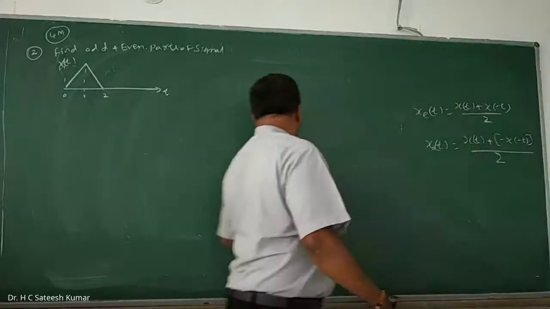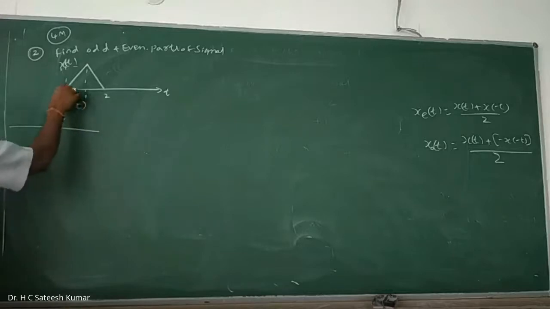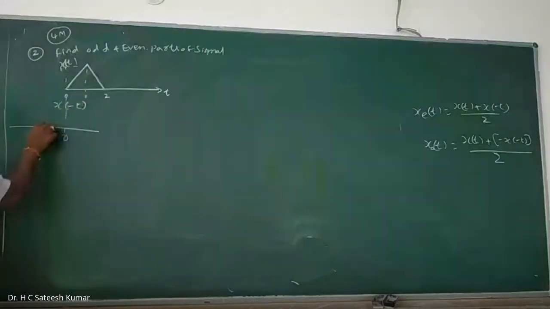Okay, right. Now what should you do? This is x of t. For x of minus t, minus t is nothing but the negative of the time. That means fold it. The mirror image of x of t is nothing but x of minus t. 0 will remain the same. 1 will become minus 1. 2 will become minus 2. Exactly folding, we call it time folding. So you are going to get this kind of signal. So this is your x of minus t.